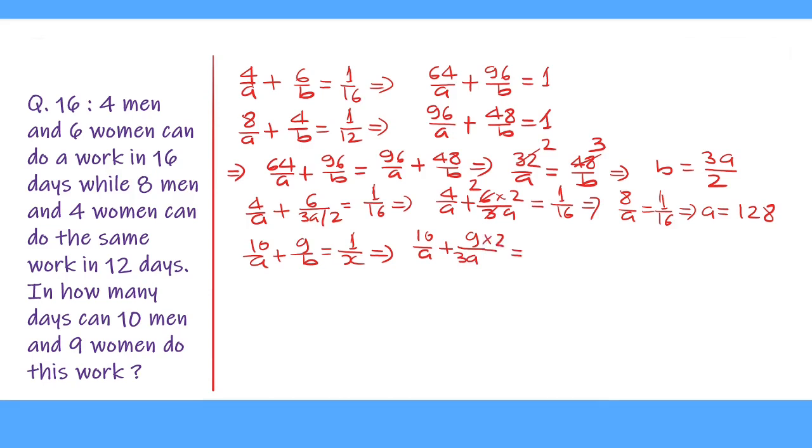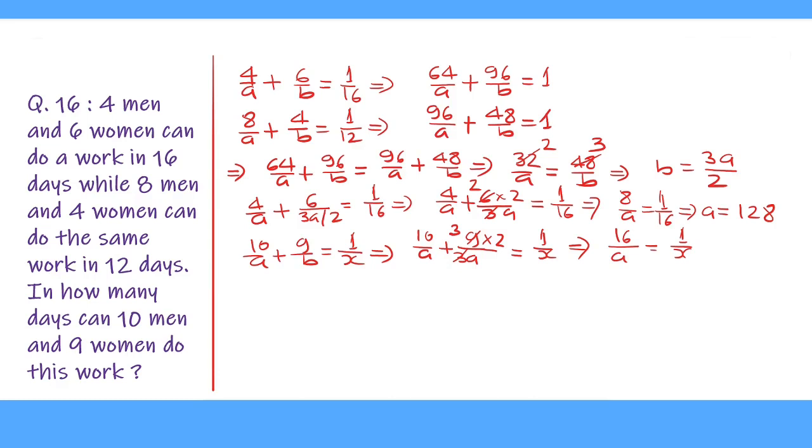So this becomes 9 multiplied by 2 upon 3A equal to 1 upon X. 3 cancels 9 for 3 times. This gives us 10 upon A plus 6 upon A, which is 16 upon A, equal to 1 upon X.